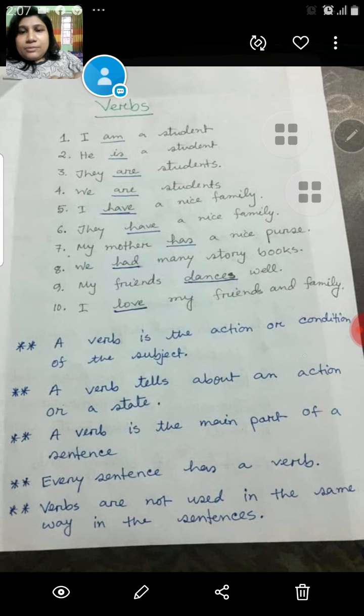Then you can see here my friends dance well. Here my friends is plural number, and that's why you can see dance. But if there is a singular number, then it will be dances. So here you can see am, is, are, have are different types of verbs, and dance is another verb.